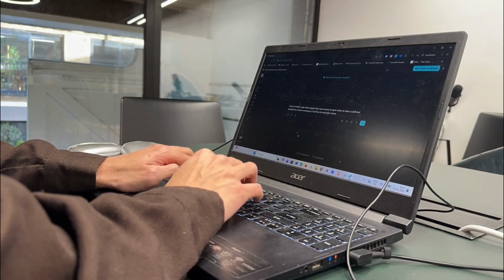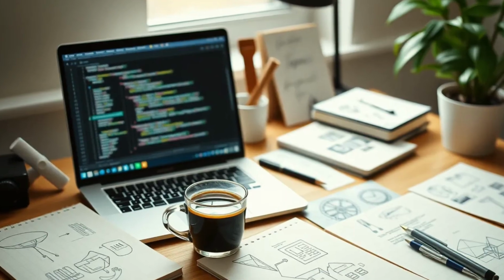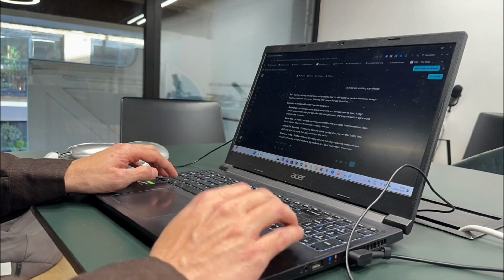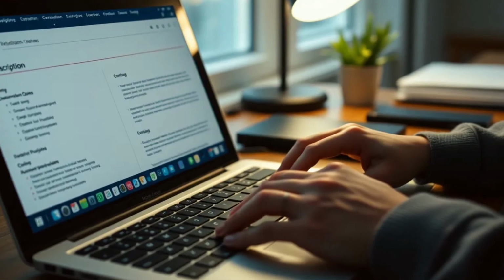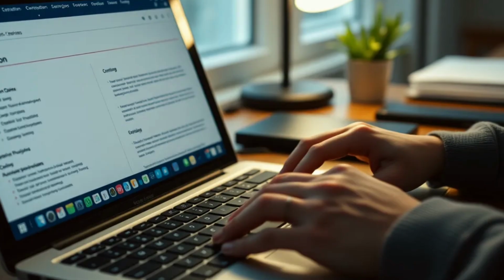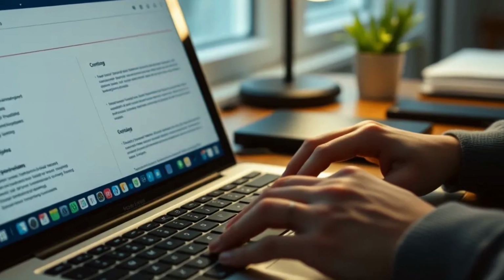Today I'm going to show you exactly how to take a random idea and turn it into a fully functioning app from scratch. Now this idea, it's personal. Every time I apply for a job, I have to tailor my CV according to the job description.